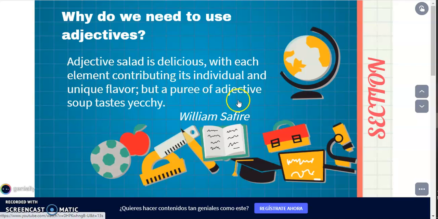But a puree of adjective soup tastes icky. This means that when we use adjectives properly and in a correct way, we can express more accurately the idea that we are trying to communicate. But if we don't do it like that, that communication is not going to work.